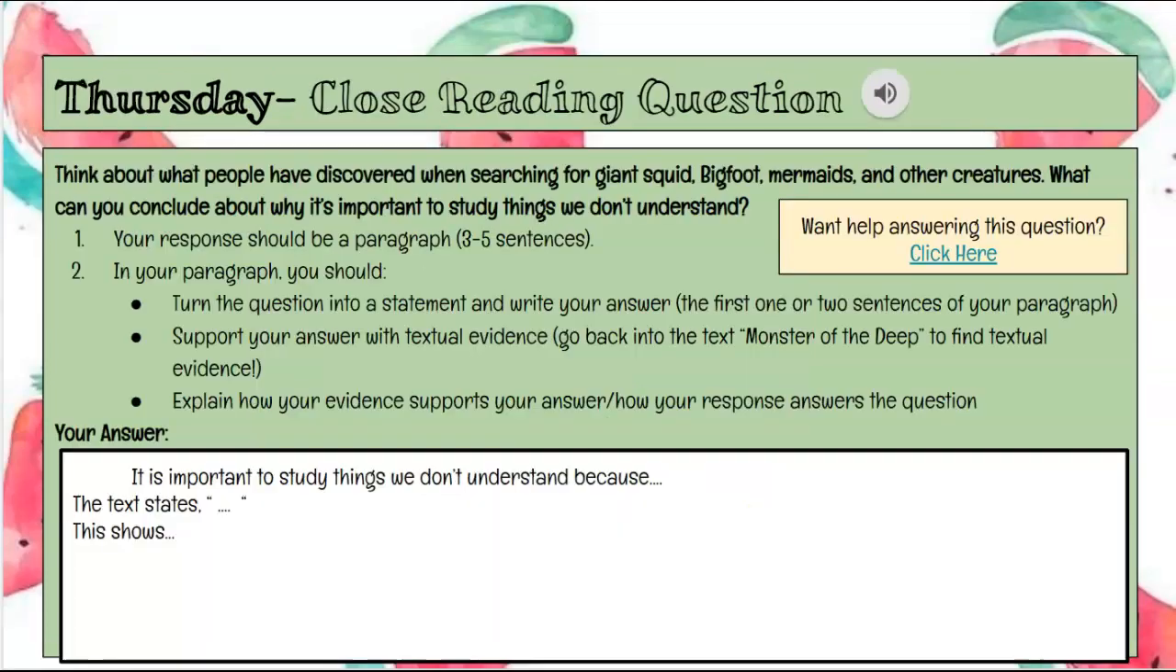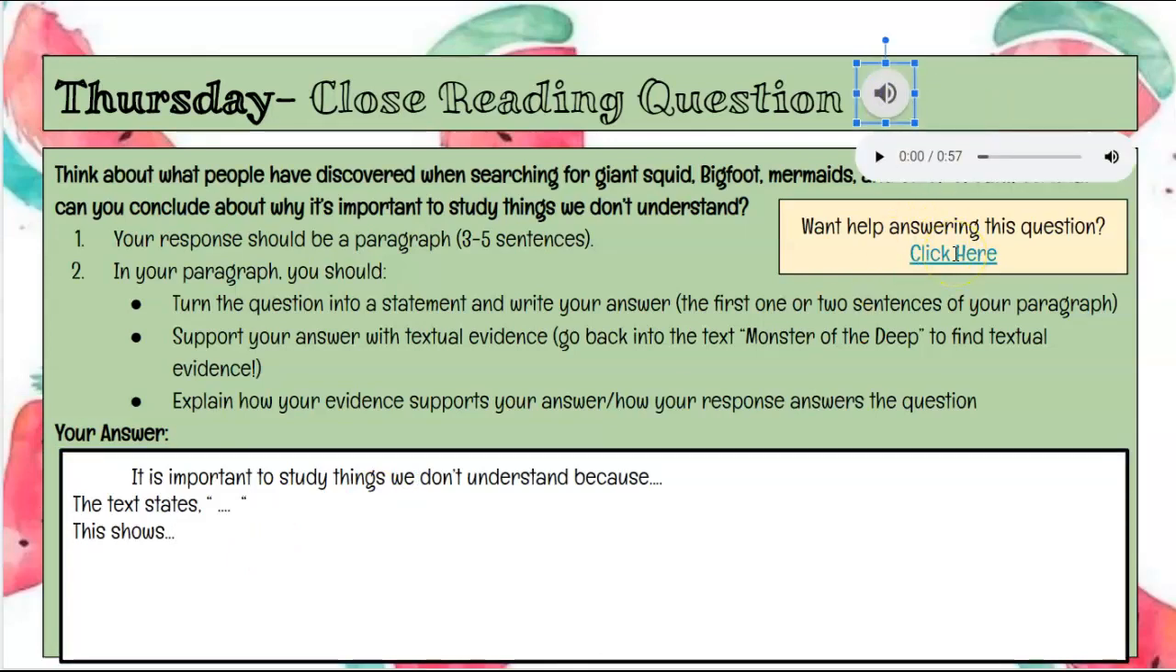Finally, on Thursday, you have a close reading question activity. You are going to think about what people have discovered when searching for giant squid, Bigfoot, mermaids, or other creatures, and what can you conclude about why it's important to study things we don't understand. You can go ahead and complete the sentences here. If you need the directions read to you here.